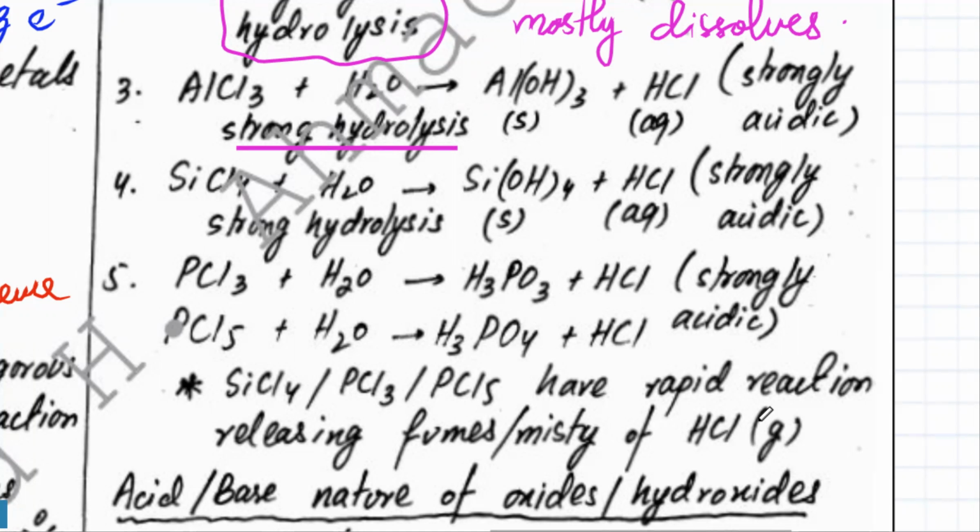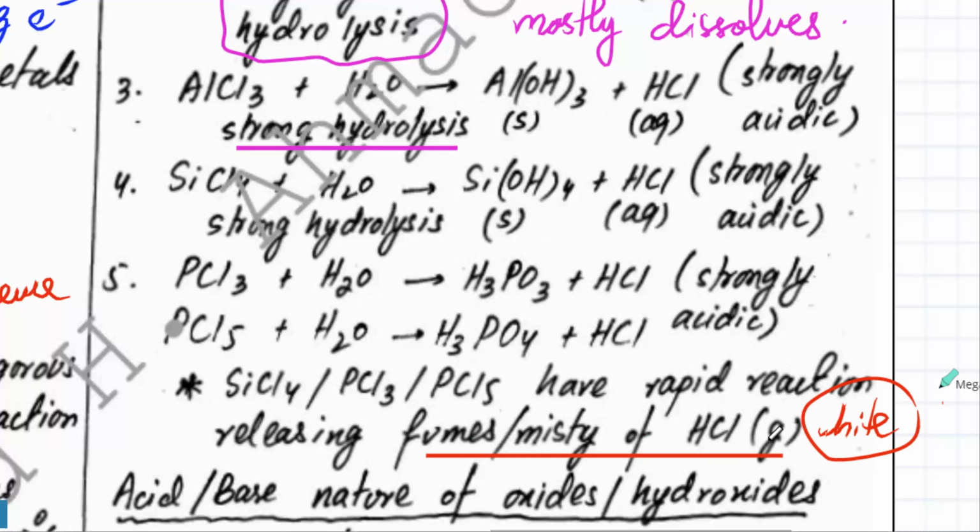Whenever you see HCl as a product, one of the observations that's always going to happen is you'll see white, smoky, misty fumes of HCl. On top of the beaker, you'll see these fumes coming out, just like steam coming off boiling water, or water vapour over very cold water.